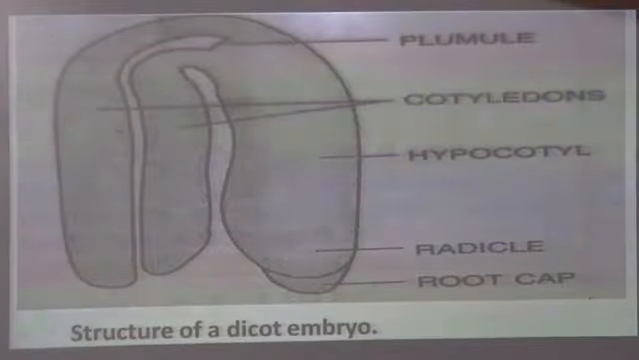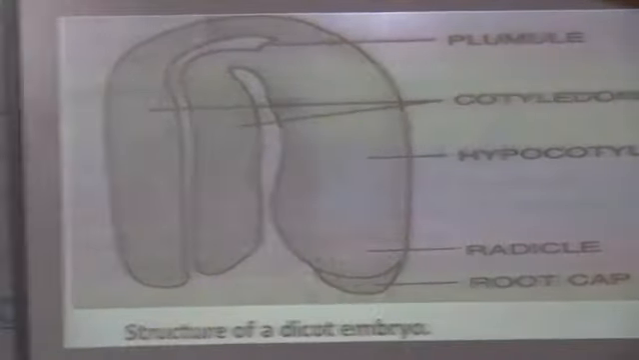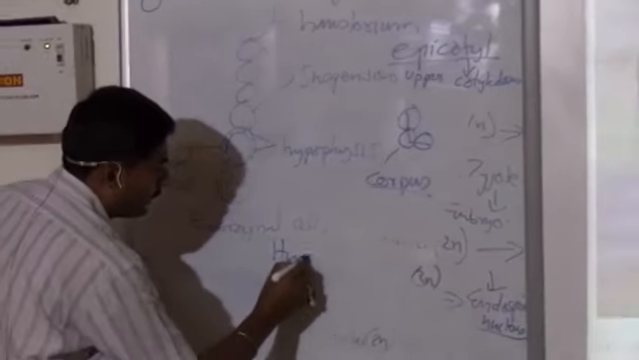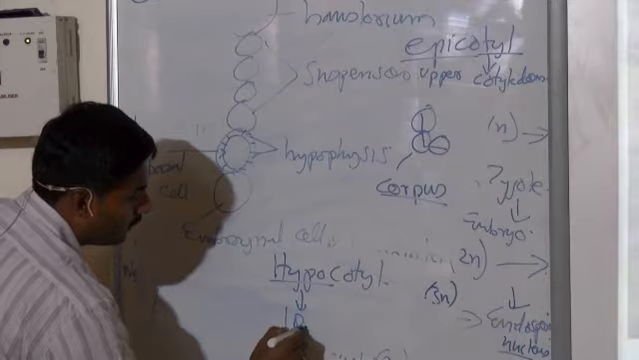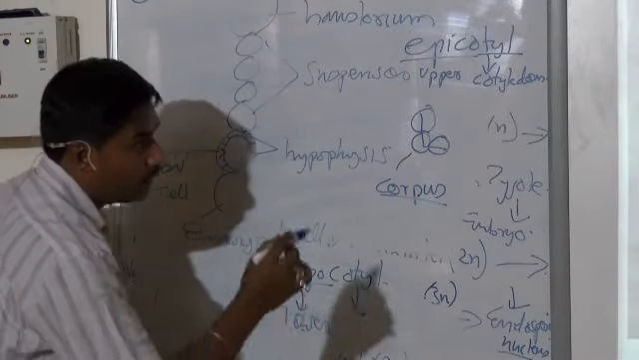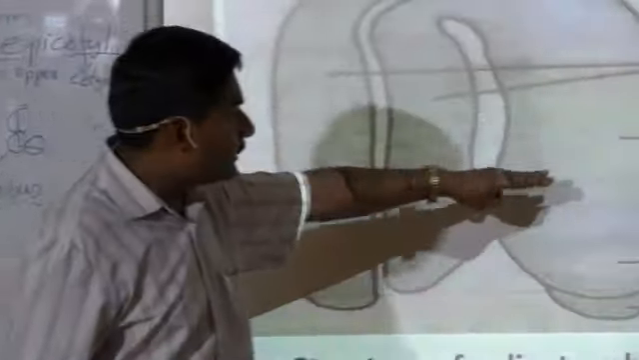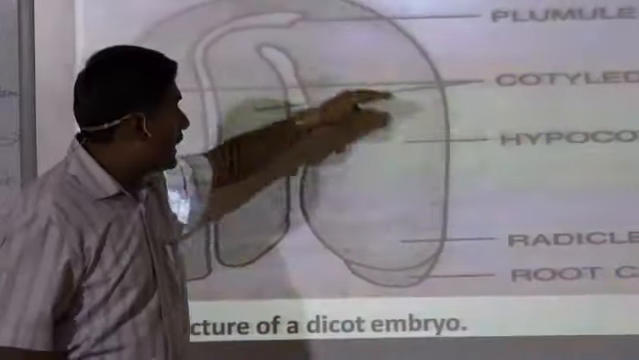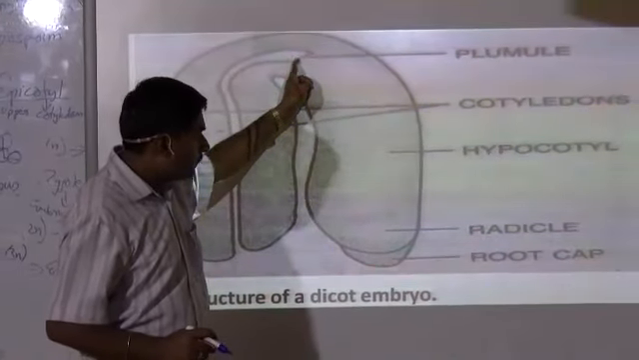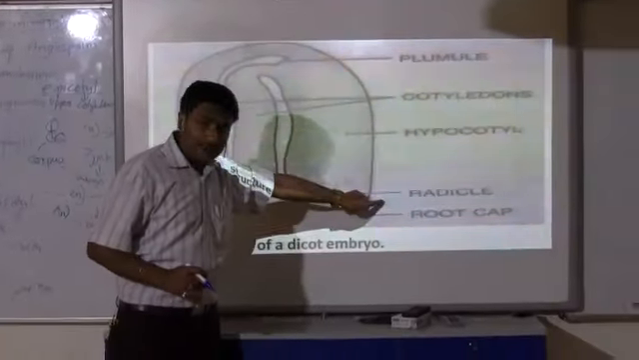Epicotyl. When I say the word epicotyl, E-P-I-C-O-T-Y-L, epicotyl, upper cotyledon. Okay, EPI means upper, cotyl means cotyledon, upper cotyledon. Okay, and when I say hypocotyl, hypo means lower cotyledon. So in this cotyledon you see, this part is epicotyl and the lower part is hypocotyl. Epicotyl will give rise to plumule and the hypocotyl will give rise to radicle.